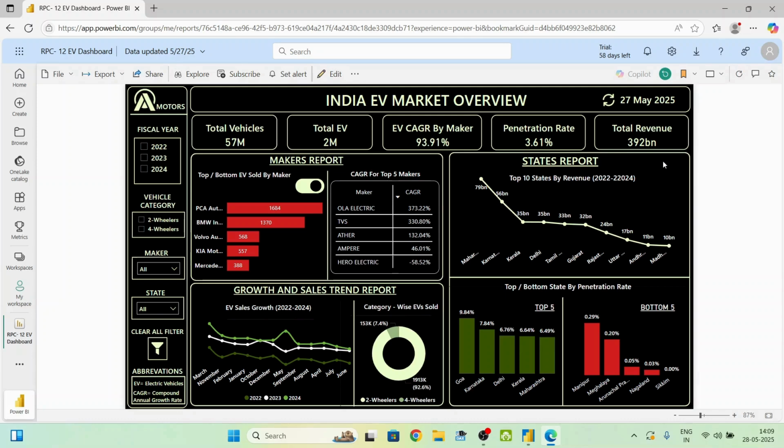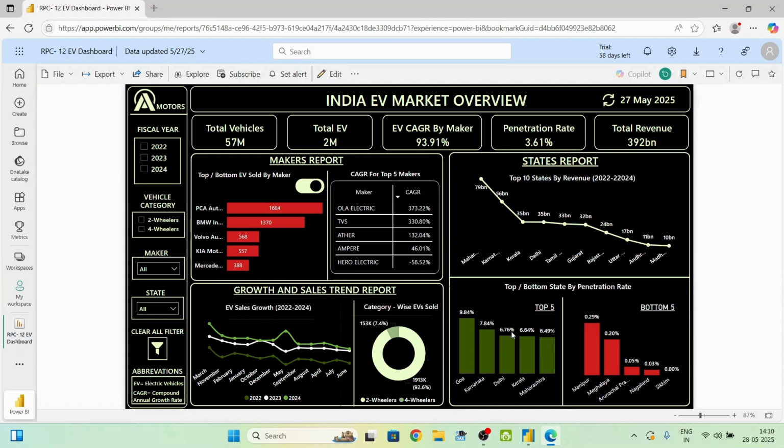Now let's look into the states report. Here, this line chart visual represents top 10 states by revenue from 2022 to 2024, where Maharashtra is leading with 79 billion and then followed by Karnataka, Kerala, Delhi, and Madhya Pradesh. Now, below, the second visual represents the top or bottom states by penetration rate, where top five is represented with the green bar chart visual and bottom five is represented with the red bar chart visual.